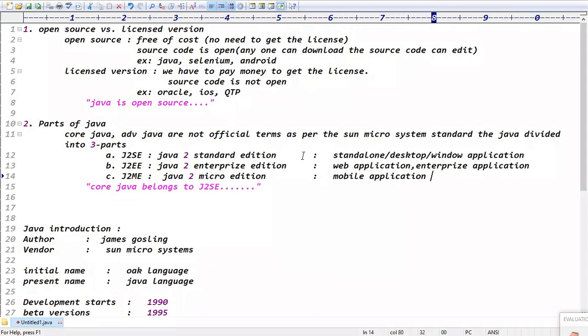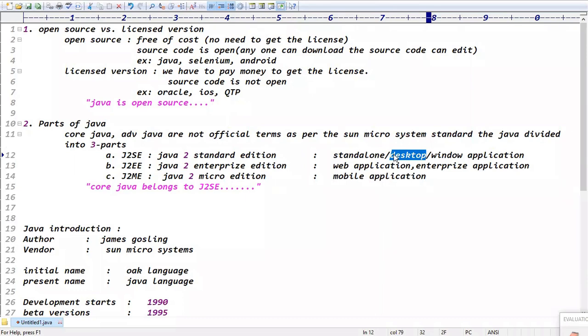Exactly. So what these web applications, standard applications and enterprise applications are, we will get clarity on later, guys. But remember, there are three parts of Java. Using core Java, you can design standalone applications, right? The name itself says desktop, guys. That application is specific to the machine, right?